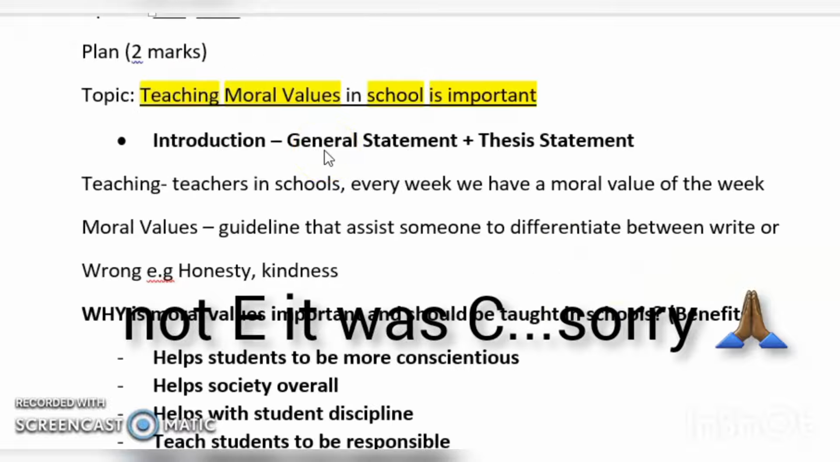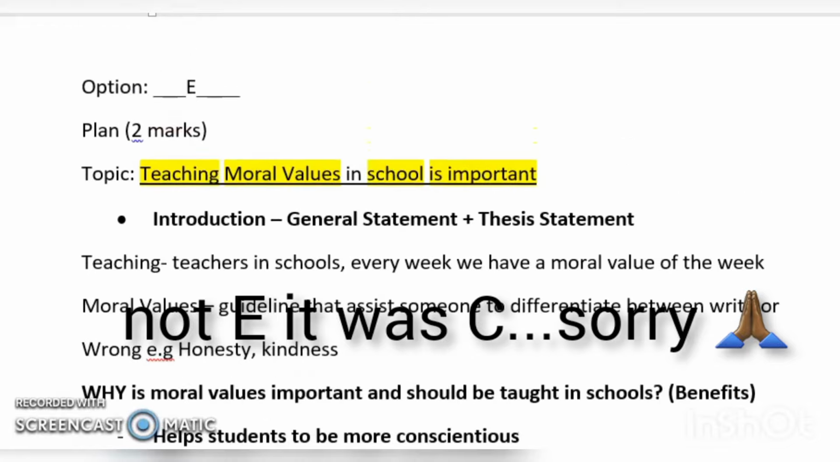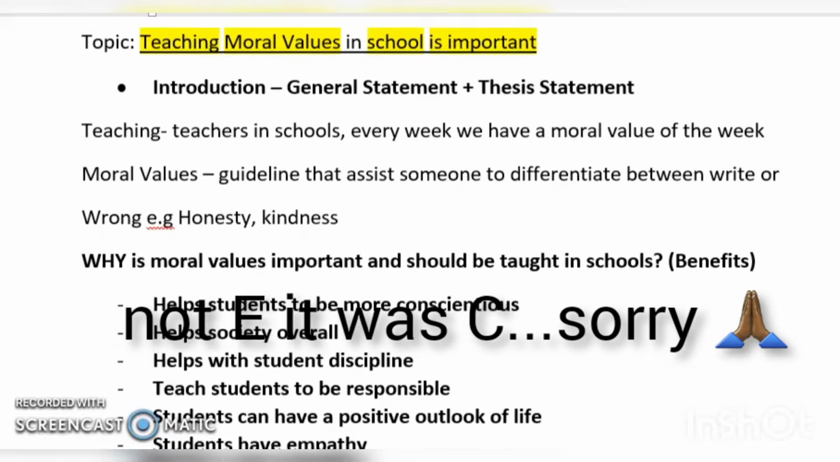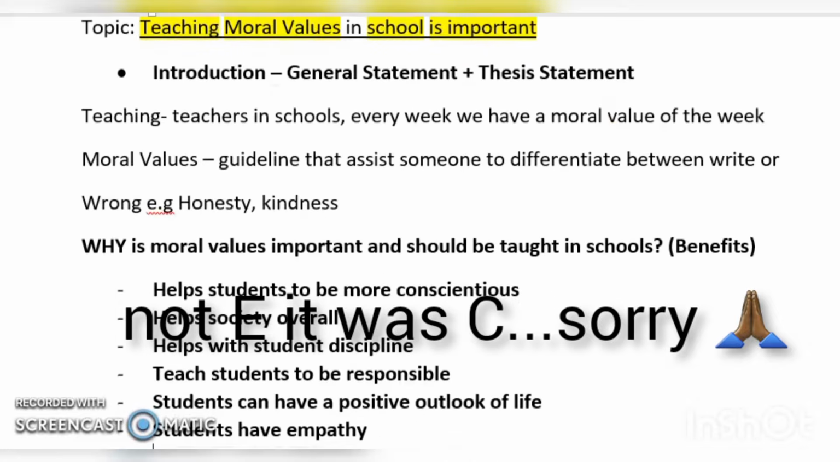Okay, so I've cleaned up what needed to be taken out, because that's usually things that you're supposed to just think about. You can have it on your question paper while you are doing your reading time. But this is supposed to be written in your answer booklet. So after you've written your option, which is E from the question paper that we looked at, the topic is teaching moral values in school is important. This is what you're going to have. Plan, introduction, general statement plus thesis statement.